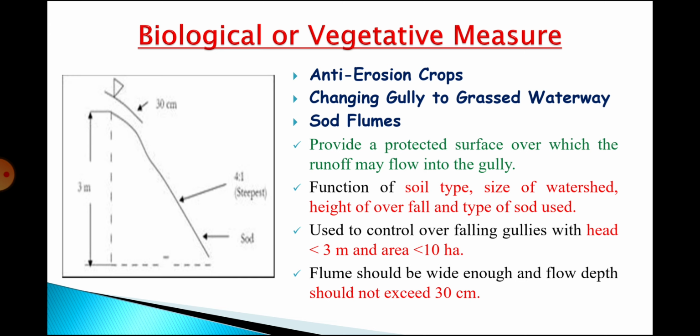See, if we talk about some other measures, terrain condition of lands is not uniform throughout the watershed as well as in gully. So in some cases where runoff falls from certain height, say 1 or 2 meter, it may create further soil erosion rapidly. Thus, to avoid that, sod flumes could be applied.